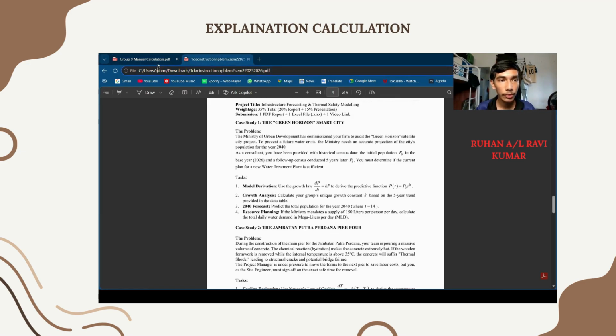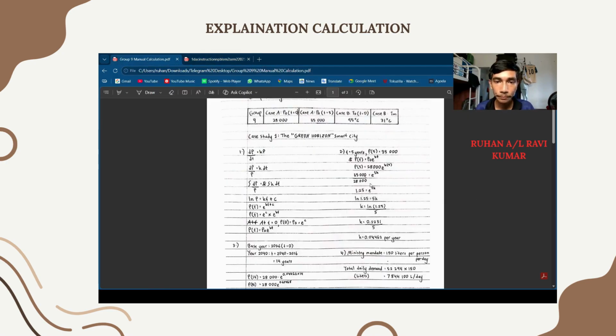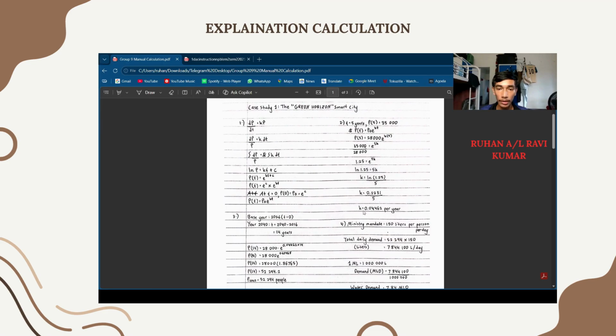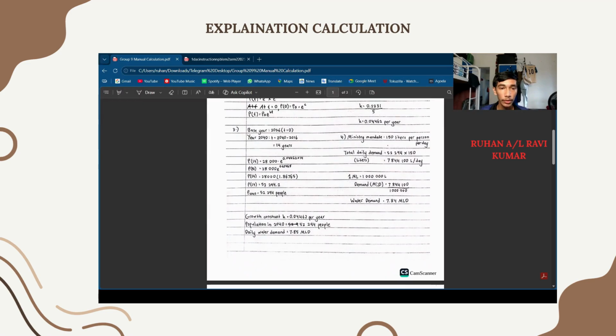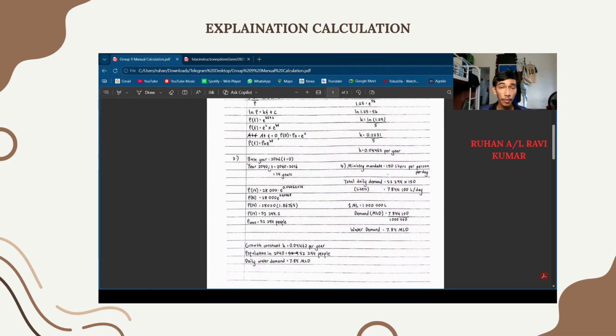Now we move on to question 2. This is how we solve this question to find the constant k. Our answer was 0.04462 per year. Moving on to question 3, we have to find the population in the year 2040. We use the base year 2026 to calculate the year 2040, which is 14 years. We substitute it into the formula and get 52,294 people.